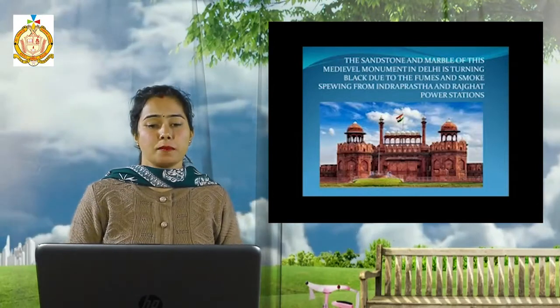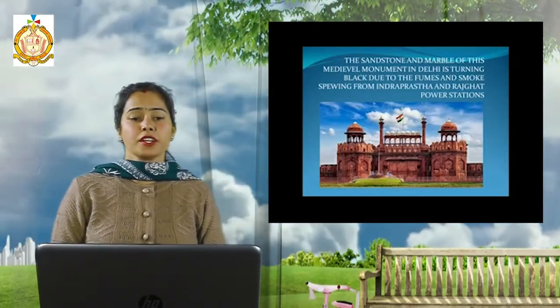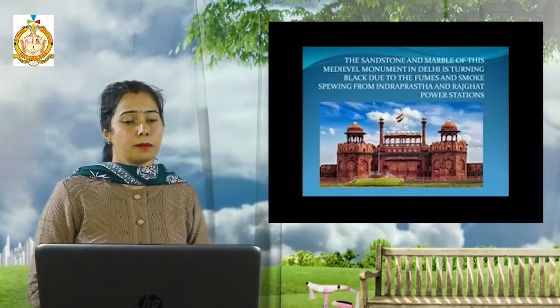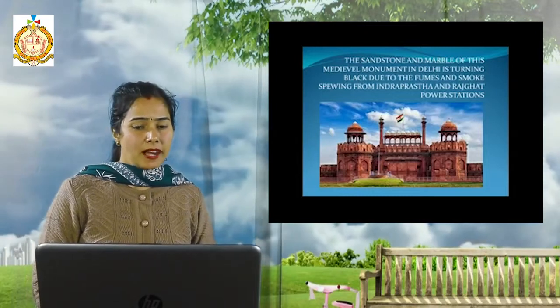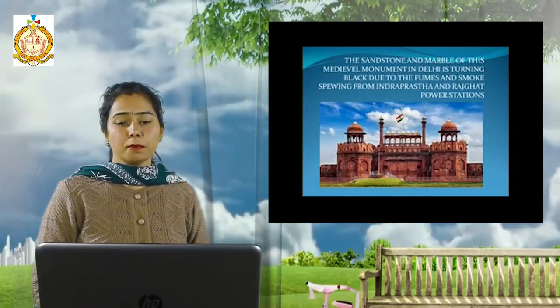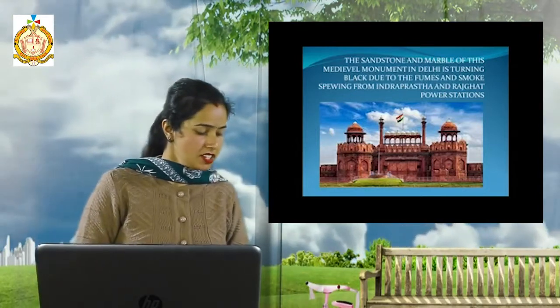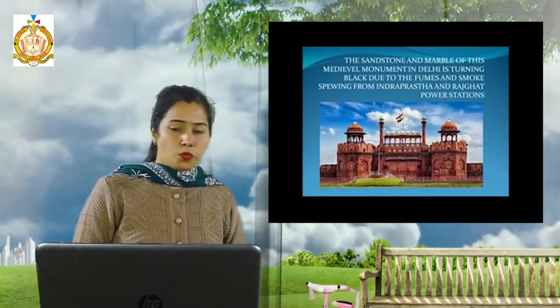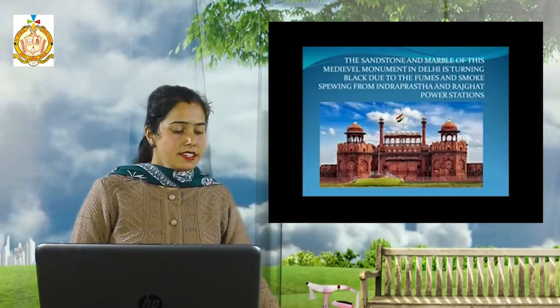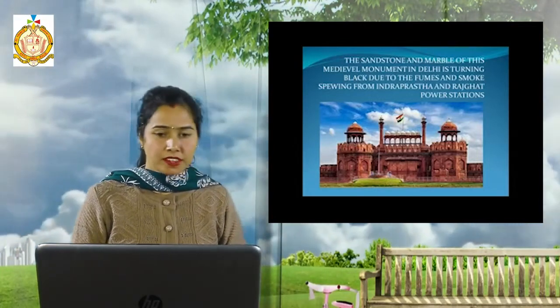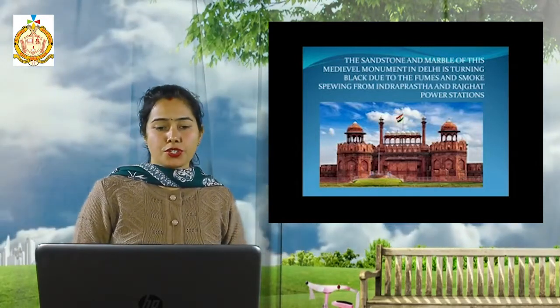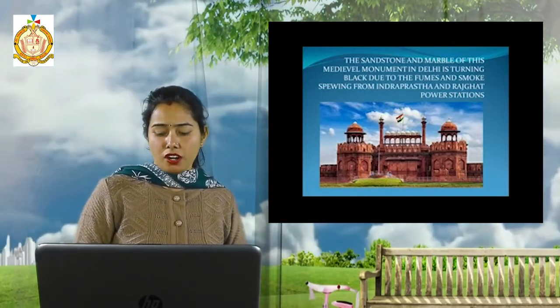The description is: the sandstone and marble of this medieval monument in Delhi is turning black due to the fumes and smoke spewing from Indraprastha and Rajghat power stations. Which is this? That is the Red Fort.